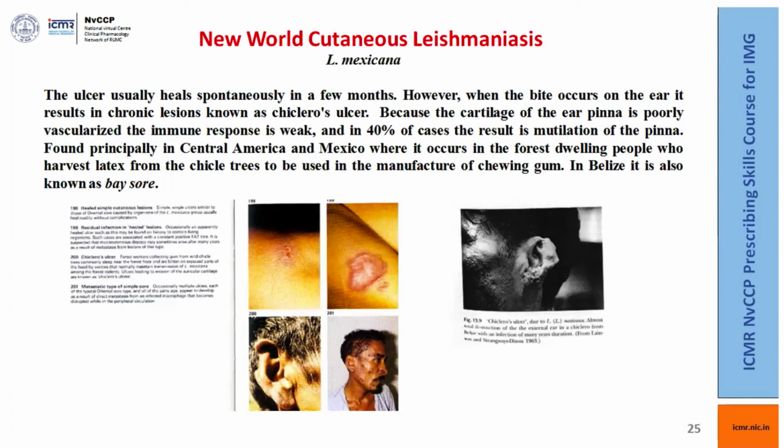Found principally in Central America and Mexico. It can occur in the forest-dwelling people who harvest latex from the chicle trees to be used in manufacture of the chewing gum. Next one.